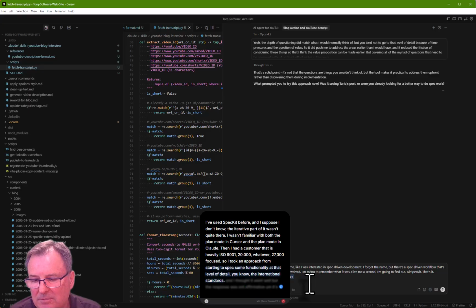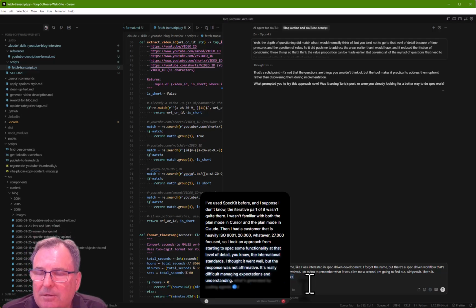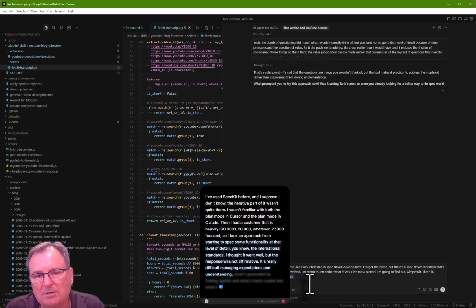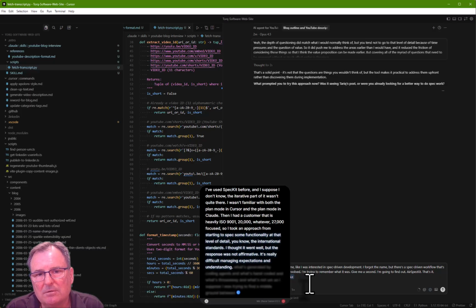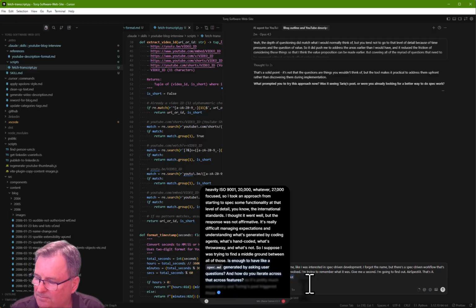It's really difficult managing expectations and understanding what's generated by coding agents and what's hand-coded and what's throwaway and what's not. So I suppose I was trying to find a middle ground between all of those. Is it enough to have a spec.md generated by ask user questions, and how do you iterate across features? So it was pretty much exploratory, and Tariq's post triggered those sort of questions.